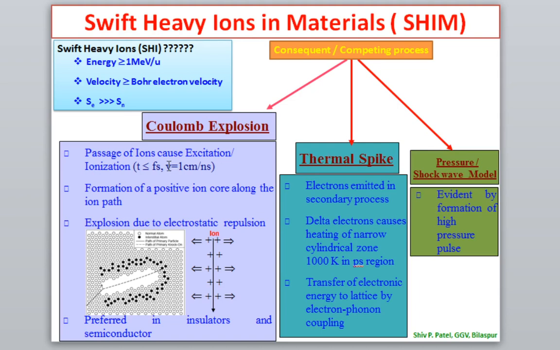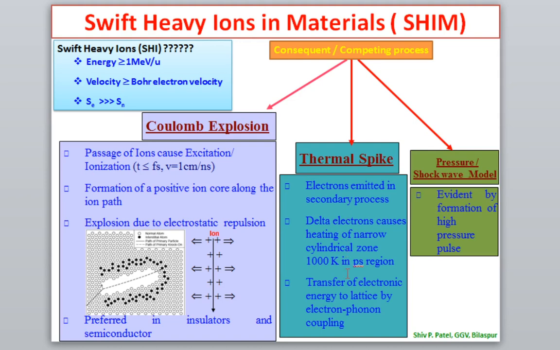So here this phenomenon was happening in 10 to the power minus 15 second, and this phenomenon is happening in 10 to the power minus 12 second. It means this thermal spike occurs thousands of times later than the Coulomb explosion in a material. So Coulomb explosion will first take place, then thermal spike will take place.